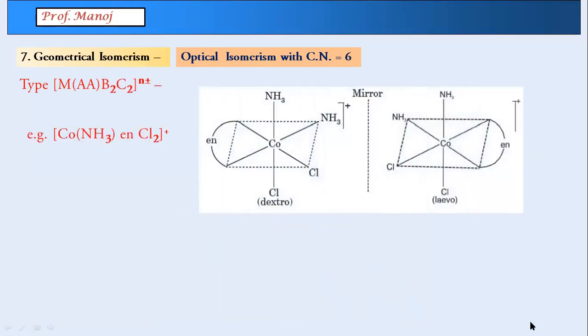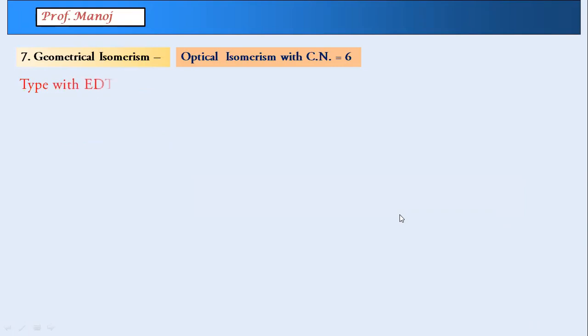This type is not mentioned in NCERT, not in GTB, not in our notes also. I'm giving this extra for JEE students. This is a type where you have only one AA, B2 and C2. In this structure, you will not get a meso structure.